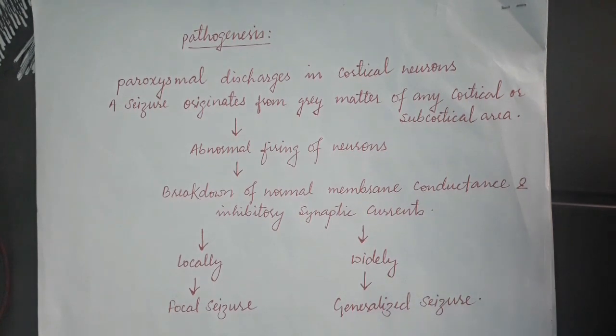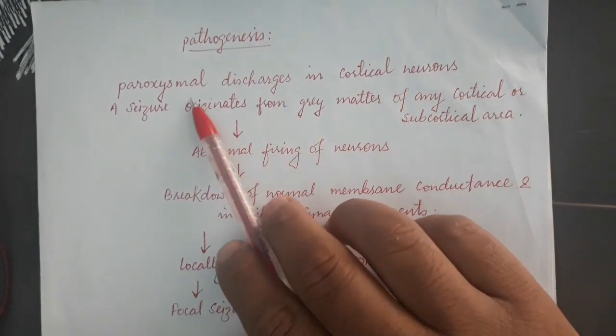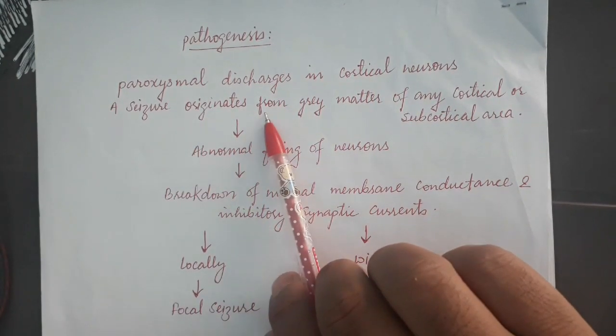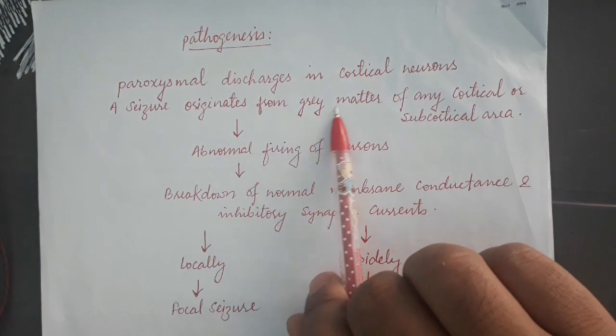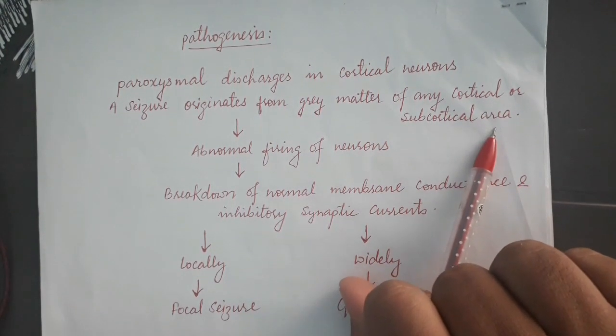The gray area which constitutes the outer part is the cortex, and the inside one is called the medulla. So paroxysmal discharge in cortical neurons, or seizure, originates from gray matter of any cortical or subcortical area.